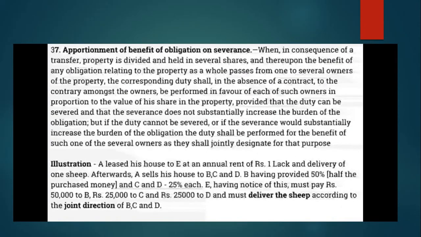Now there is apportionment of benefit and obligations on severance.